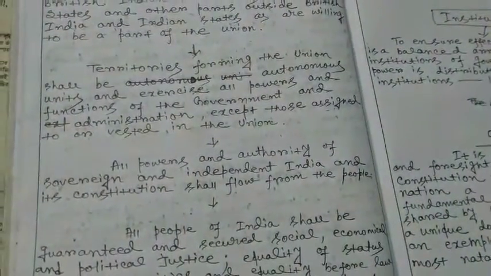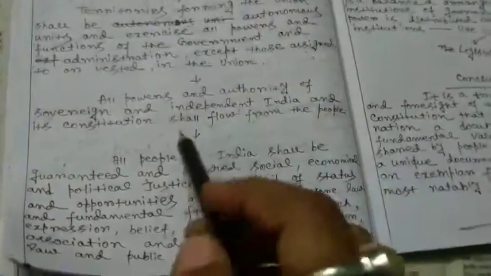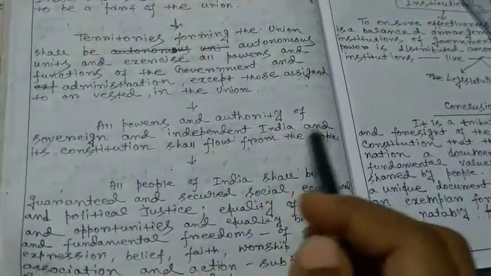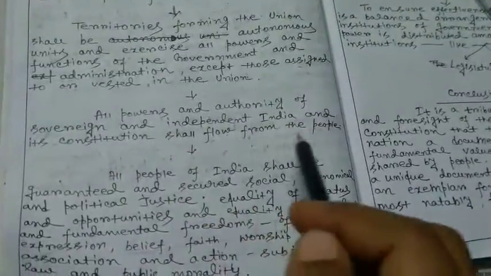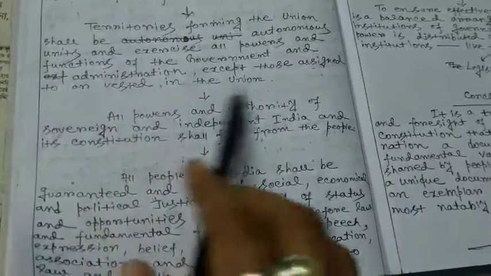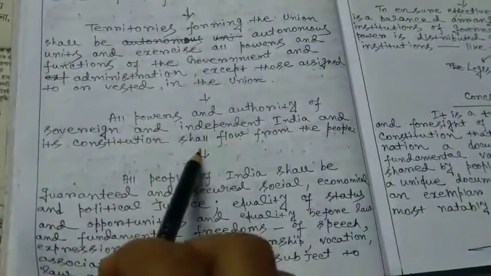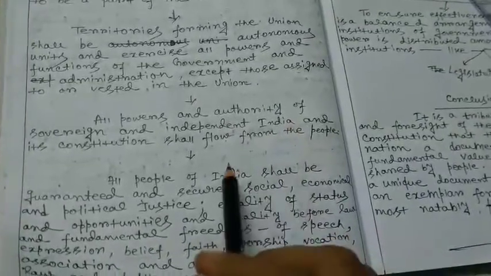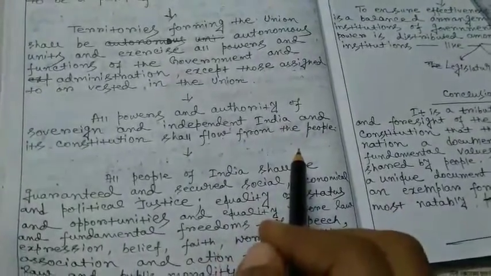It will be like a federal government. All powers and authority of sovereign and independent India and its constitution shall flow from the people. Of course, as it will be a democratic government, the people should be first and foremost important to the constitution.